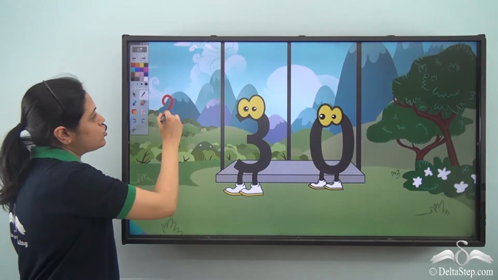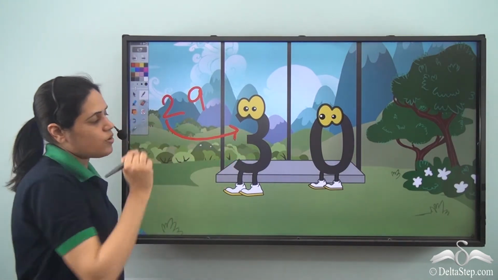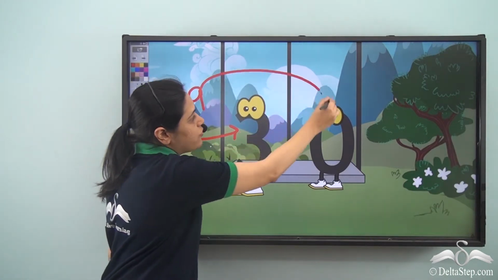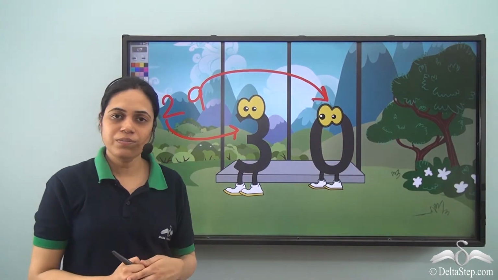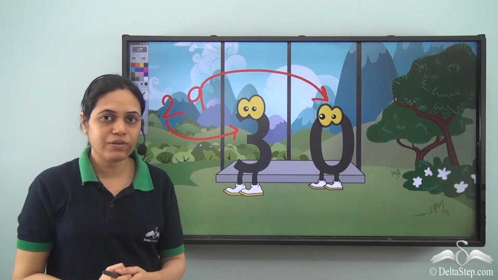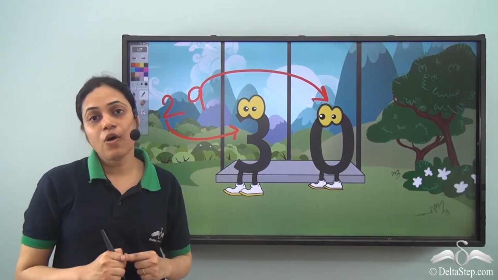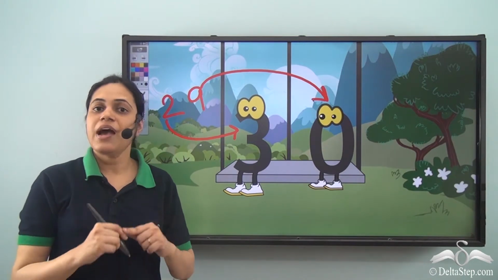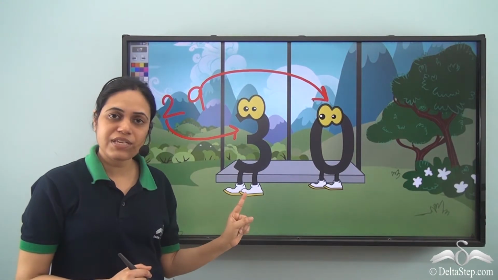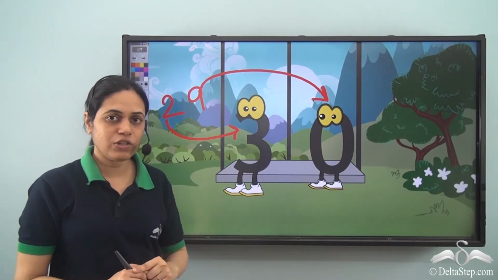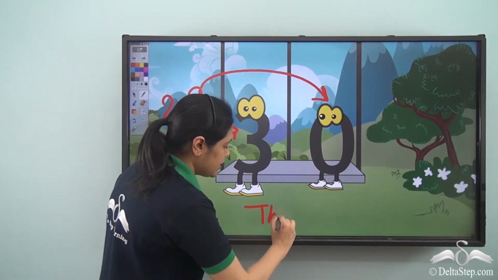So we had 2, 9, 29. Now in place of 2, I have 3, and in place of 9, I have 0 to give a new number, 3, 0. And what is the number name of this number? So if you see, there is no more a 2 on the left side. So I cannot start the number name with 20. I can start the number name with 20 only if I have 2 on the left side. But now I have a 3 on the left side. The number name of this new number is 30.